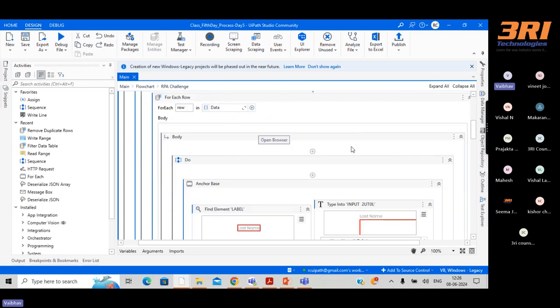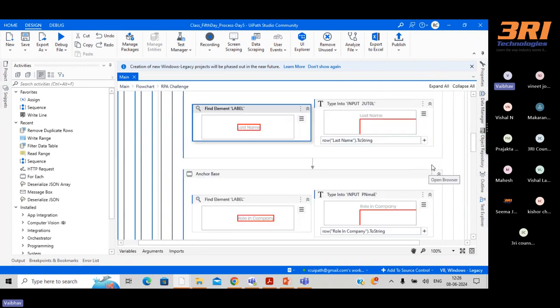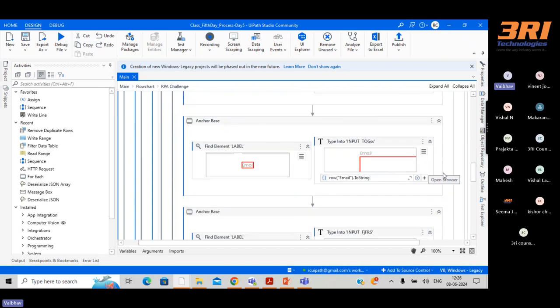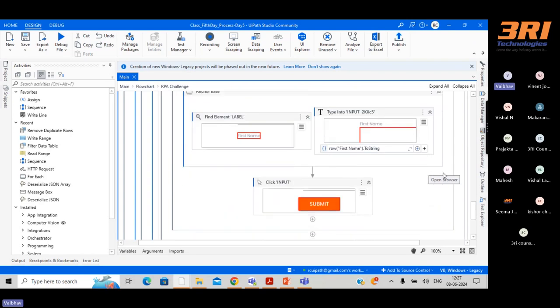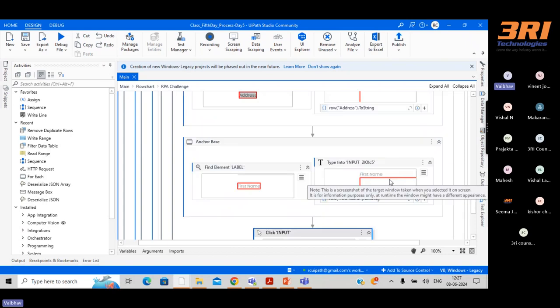After that, we have applied the loop, and here we are entering the data one by one: last name, role in company, company name, email, phone number, address, first name. And once it is done, I click on the submit button. So you can see that if you are working with various kinds of applications, that can also be handled very well in this tool. And by the way, this is UiPath Studio.